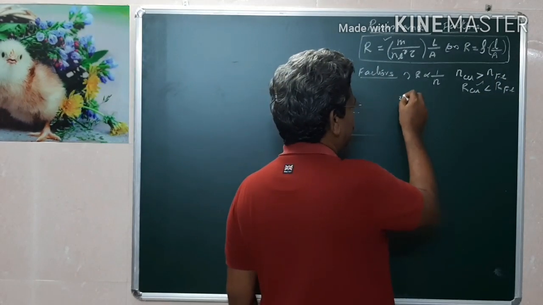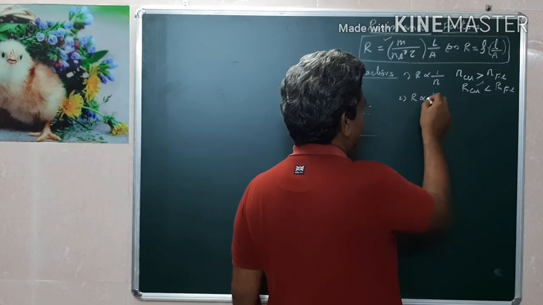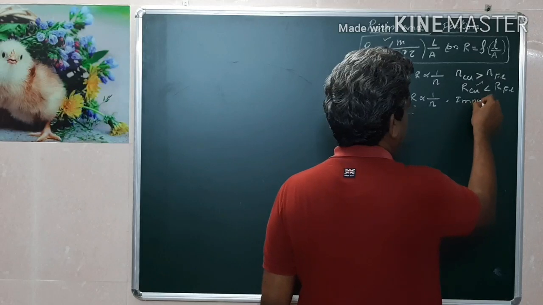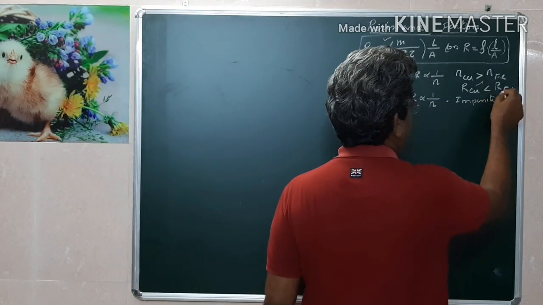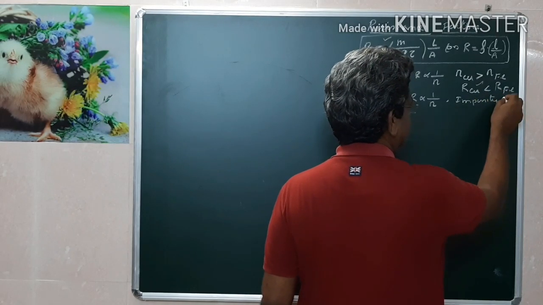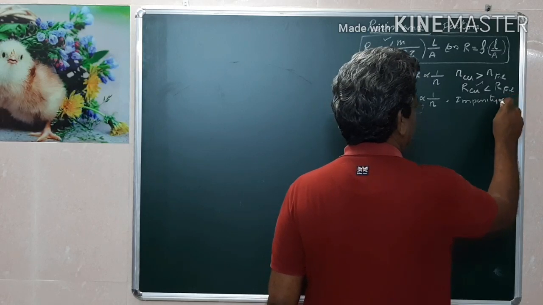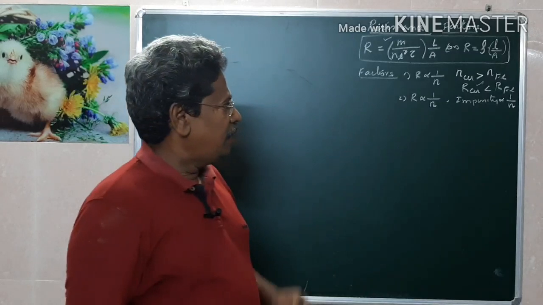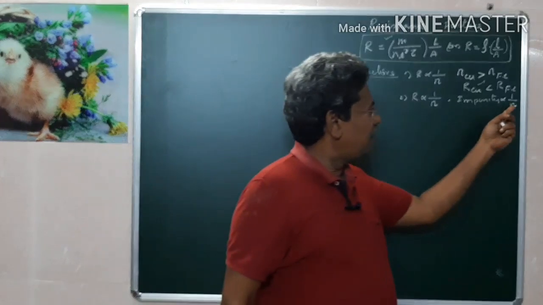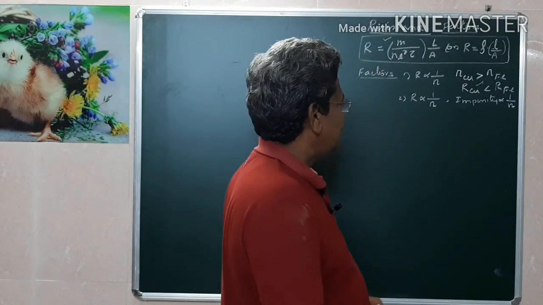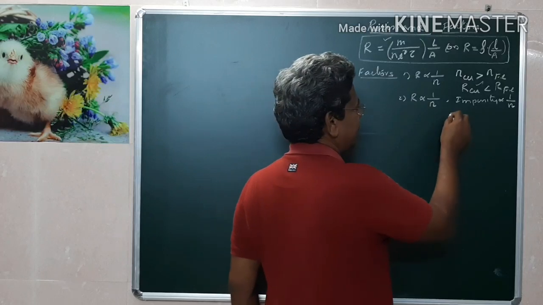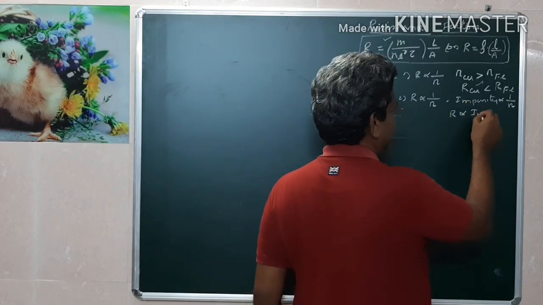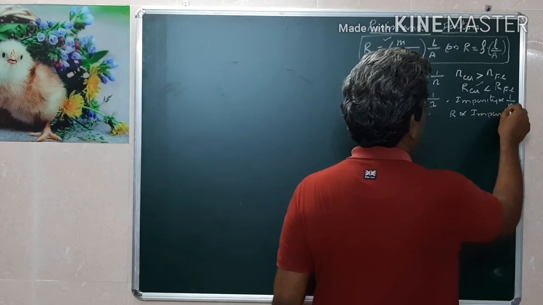Then number two. Resistance is proportional to 1 by n, the number of electrons per unit volume, due to the presence of impurity. When the impurity increases, the number of available electrons per unit volume decreases. Therefore, resistance is directly proportional to impurity. When the impurity increases, resistance will also increase.